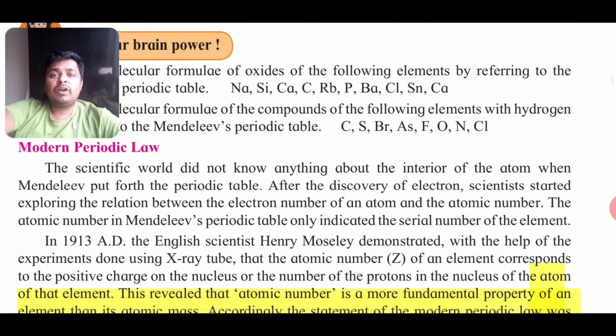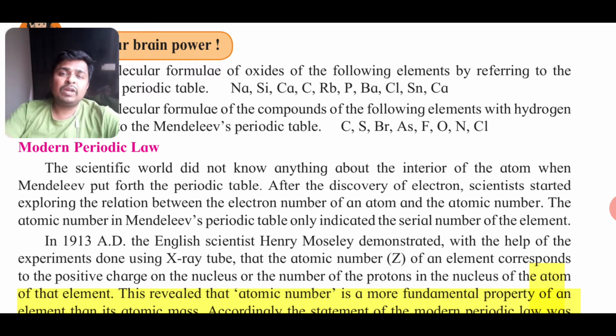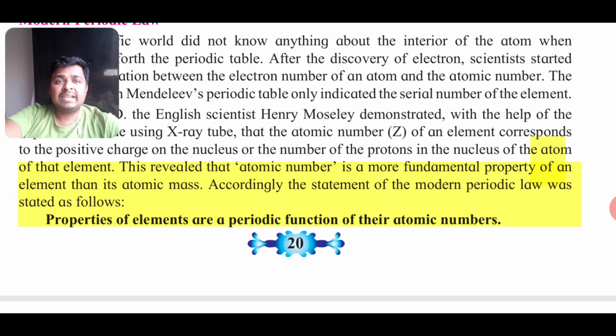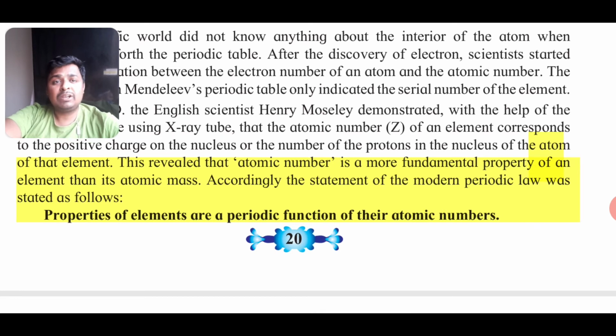Then we came to the modern periodic table. The modern periodic table was based on atomic number. People did not know about atomic number earlier, but because of scientific advancement, there was discovery of electrons, neutrons, protons, and the atomic structure was studied in great detail. By X-ray tube experiments, English scientist Henry Moseley demonstrated that atomic number was the more fundamental property of an element, and based on that he made a periodic table and gave the periodic law.